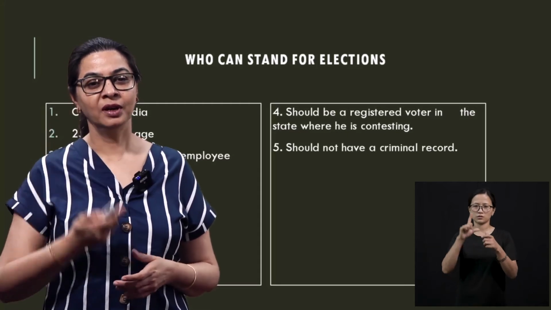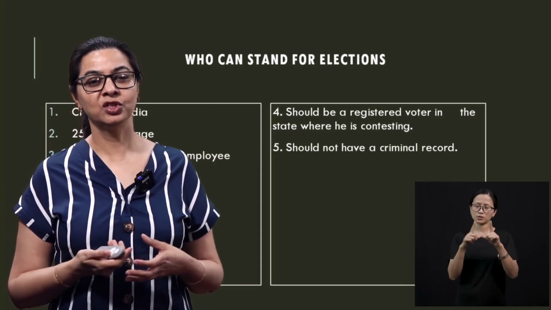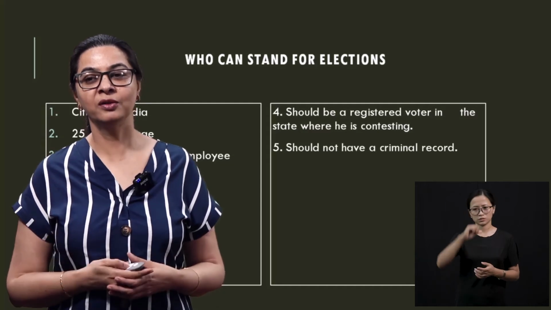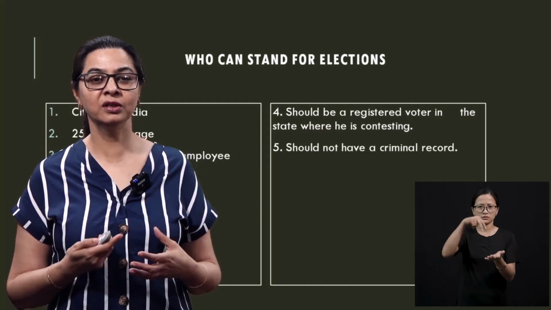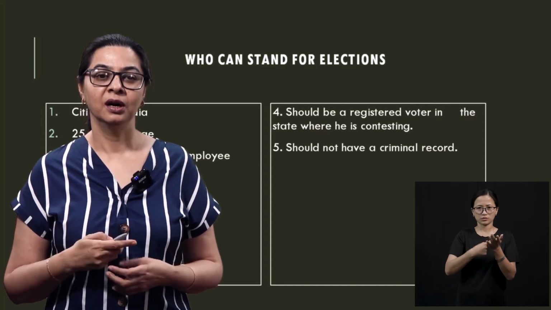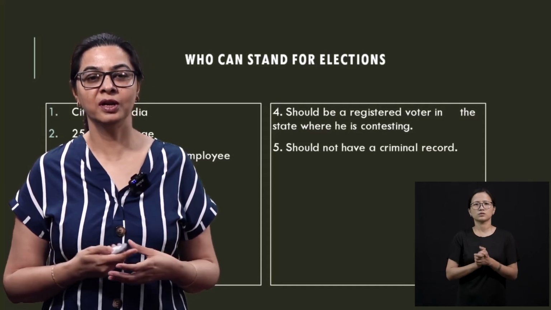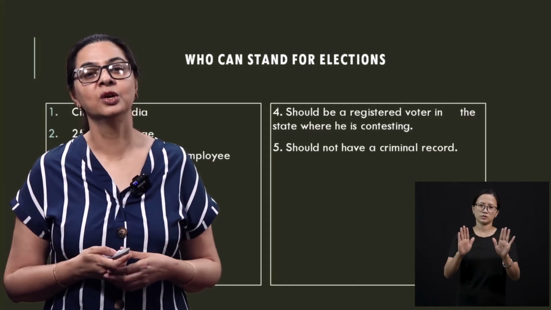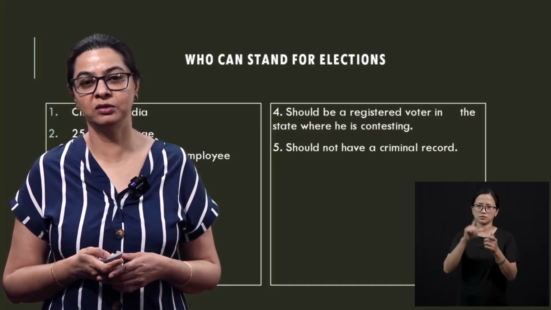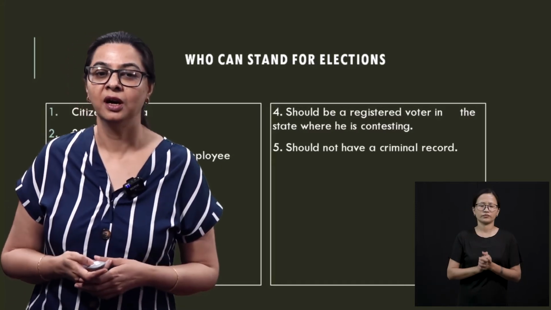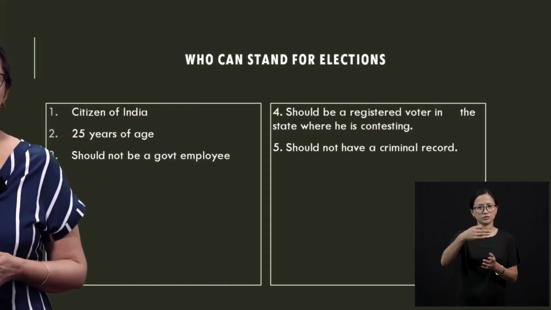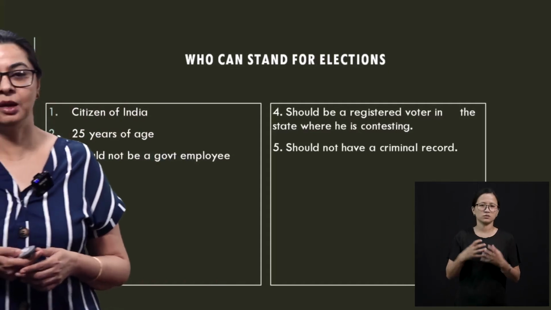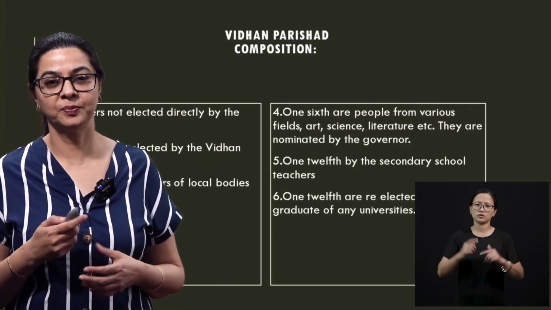Unfortunately, I don't know about other countries, but in India, we do have people standing even with a criminal record. But it is not advisable to have MLAs who already have criminal records. So these are the 5 features that you should have if you want to stand as an MLA for elections.